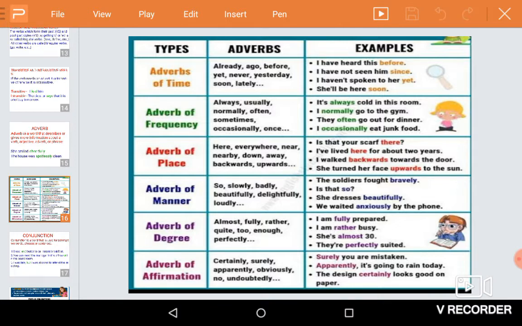Next, adverbs of place. Here, everywhere, upstairs, downstairs, near, nearby, abroad, etc. Is that your scarf there? I have lived here for about 2 years, etc.